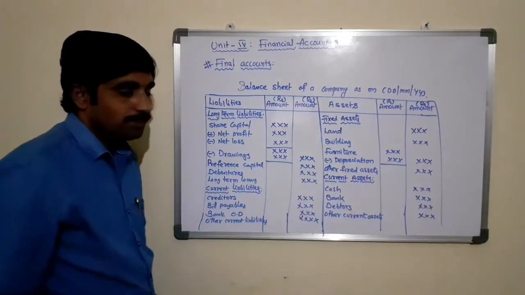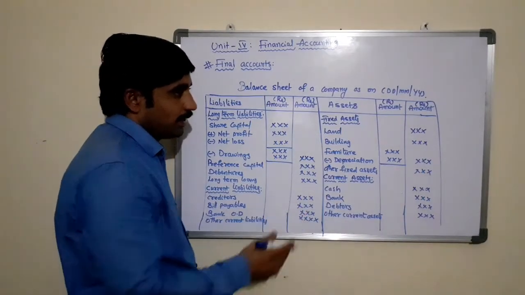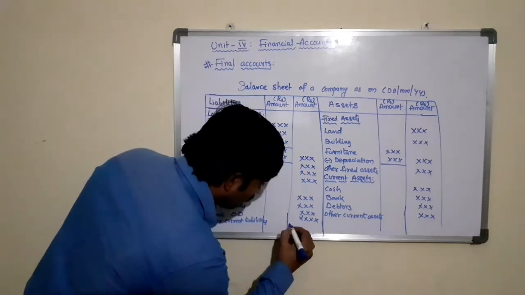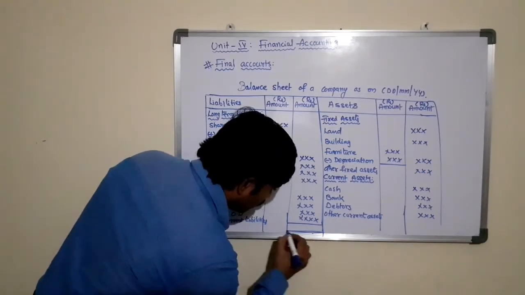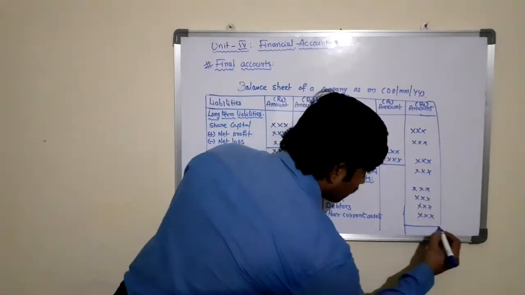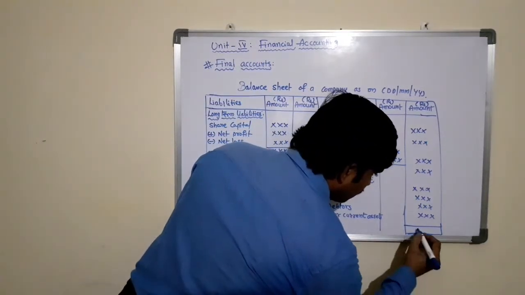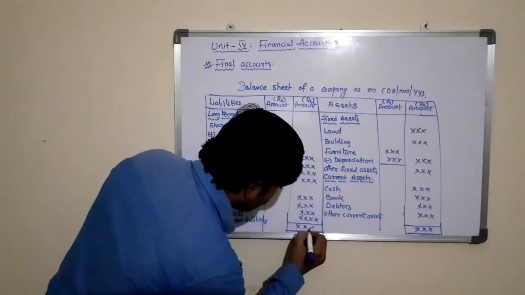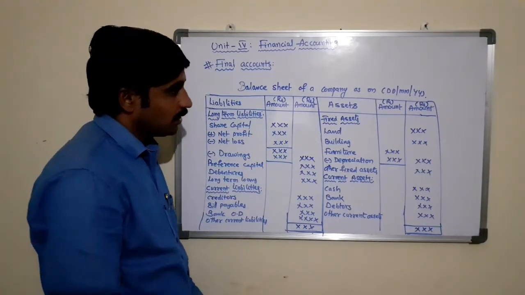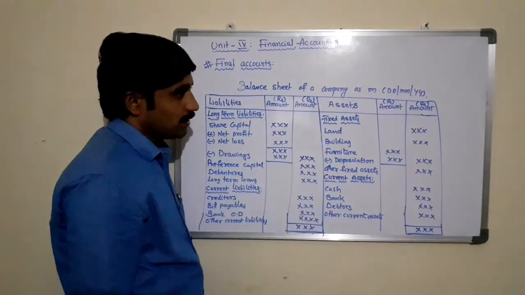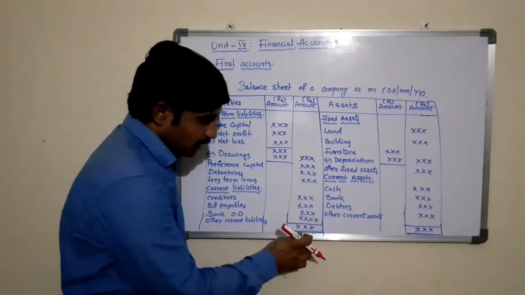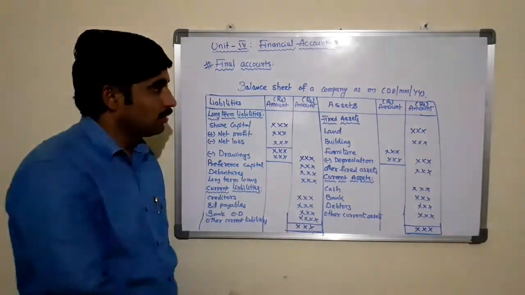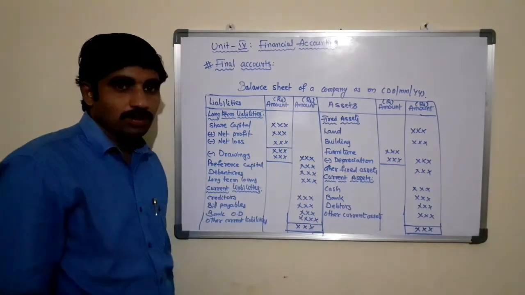After completion of posting all the items, both assets and liabilities, now we need to total both assets and liabilities of the balance sheet. After balancing the totals, we must find equal balances in the assets and liabilities columns.